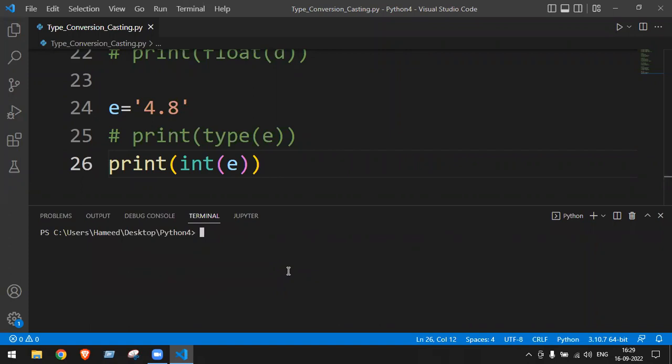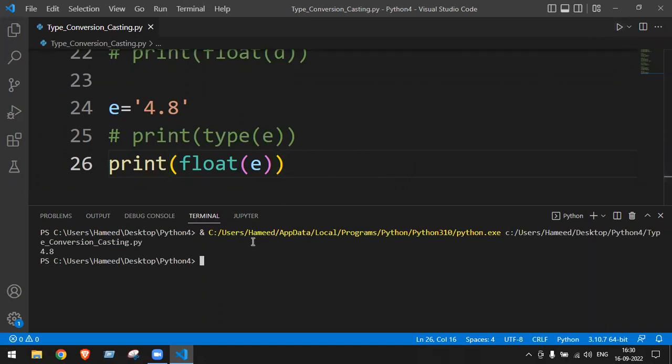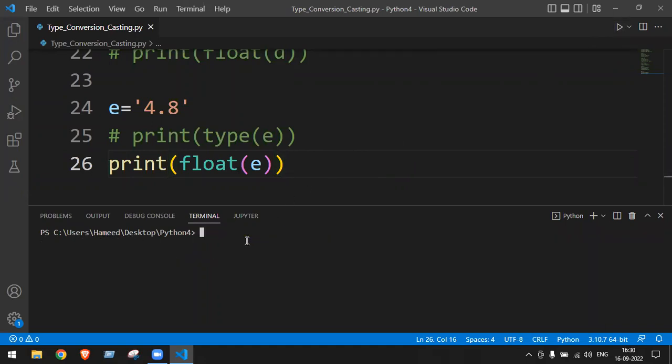But I have to convert. Then how? We can convert to float. So run the float. If I convert into float, what would be the answer? 4.8. So when I convert into float, the answer will be 4.8.